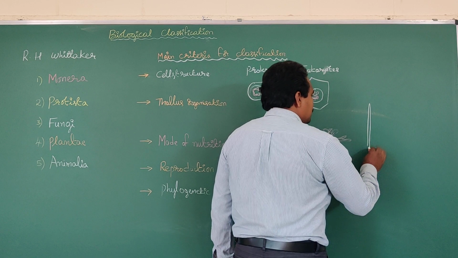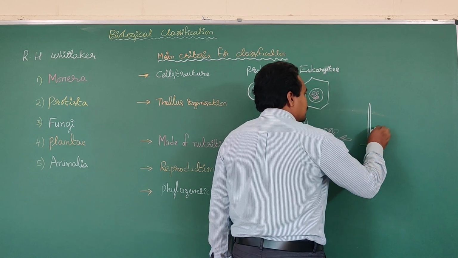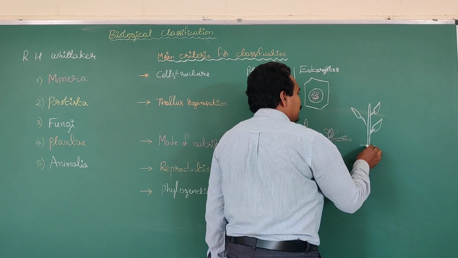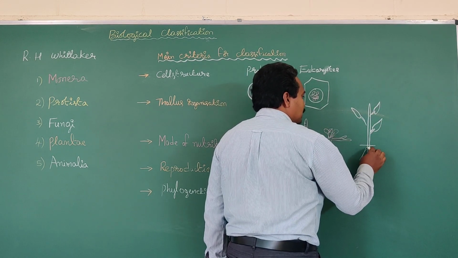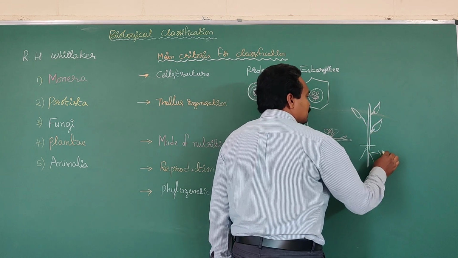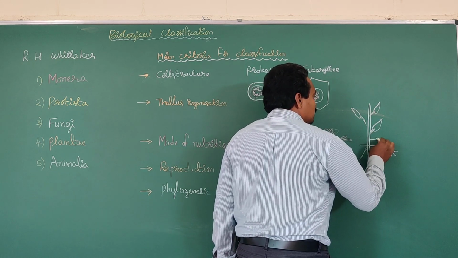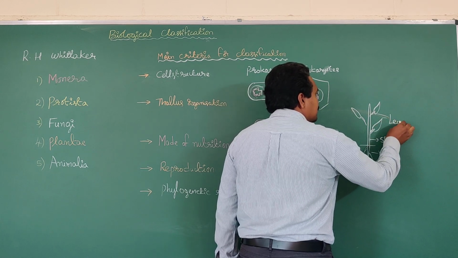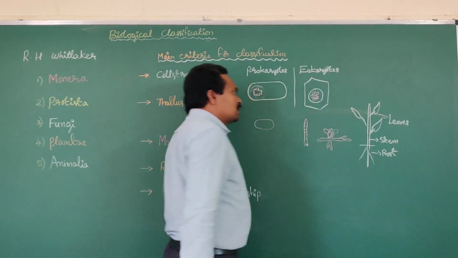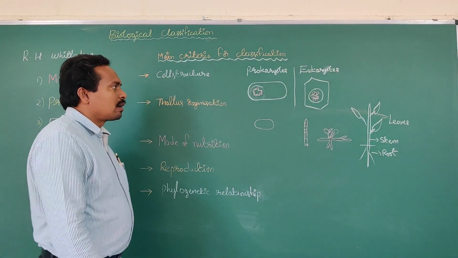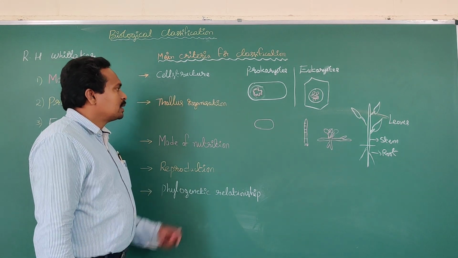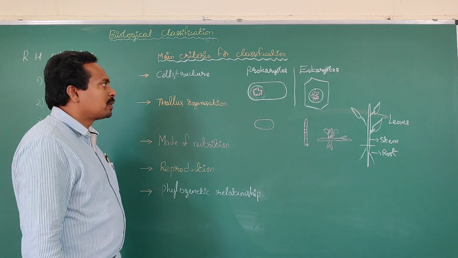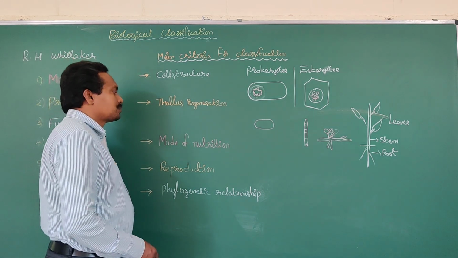In some organisms like higher plants, angiosperms and gymnosperms, the plant body is differentiated into root, stem and leaves. So depending upon the types of organisms, body organization varies.